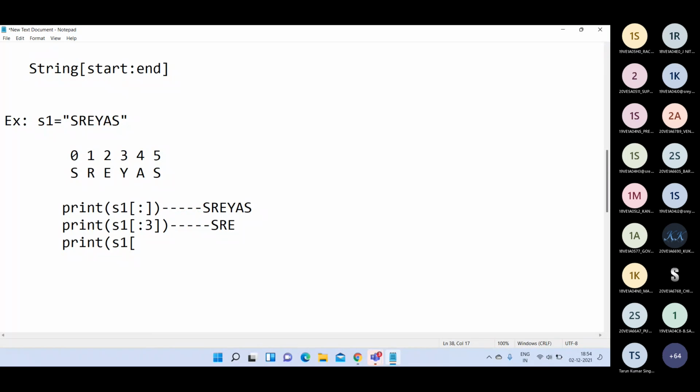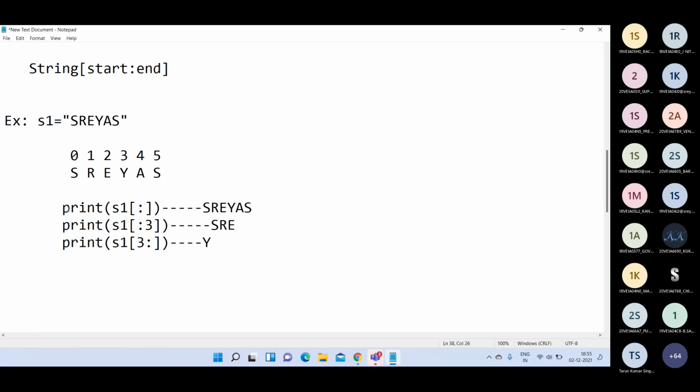Yeah. So then next, s1 of 3 colon: I am specifying the starting index, but I am not specifying the ending index. If I specify the starting index, then this operator will give the substring from 3 onwards until the last character. Here at the third position, what is the character we have?